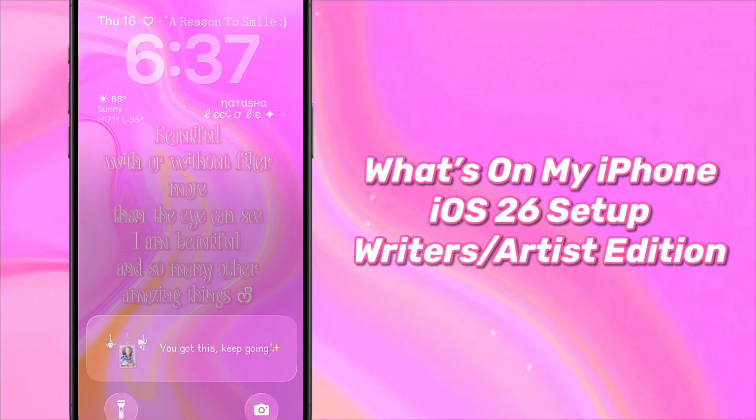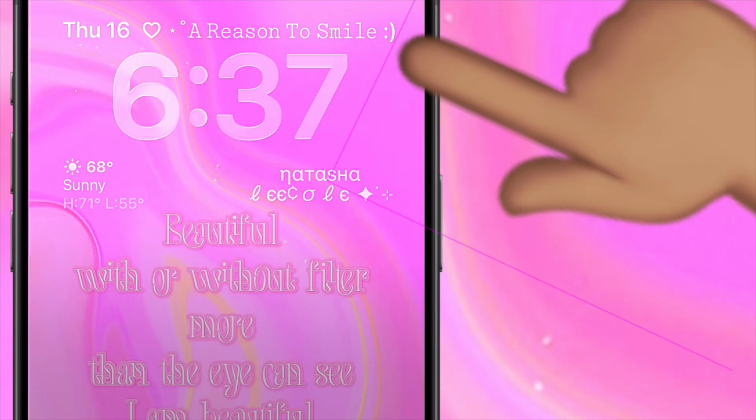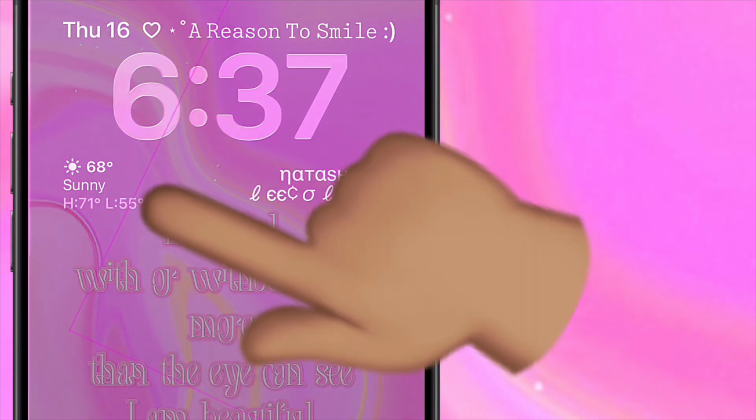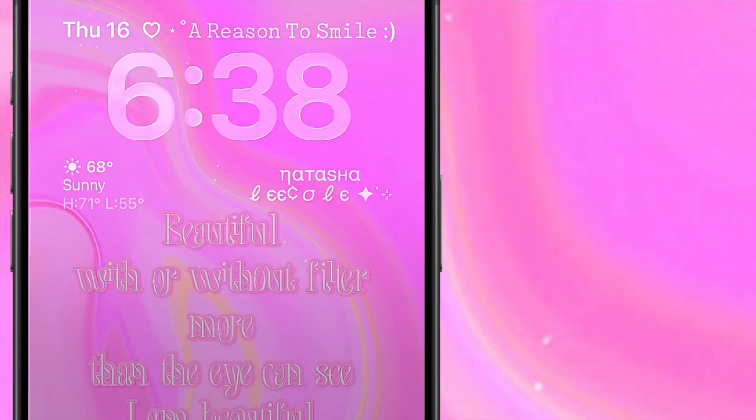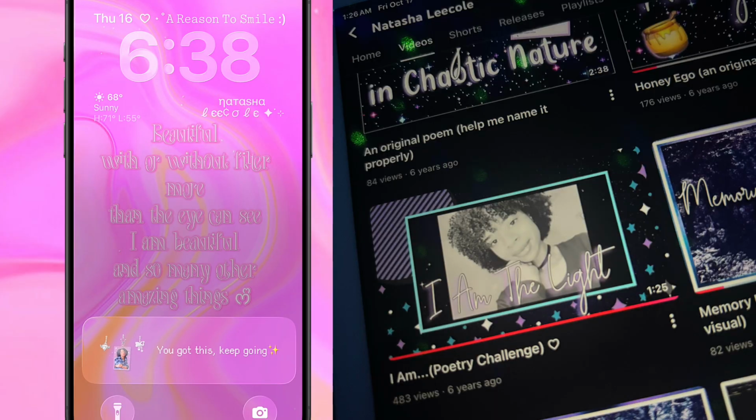On my lock screen next to the date, I just have a color widget that let me edit the text that says a reason to smile. I also have a widget for the weather and another widget that just has my name. This wallpaper I got somewhere off of Pinterest, and I just added a quote from one of my poems.